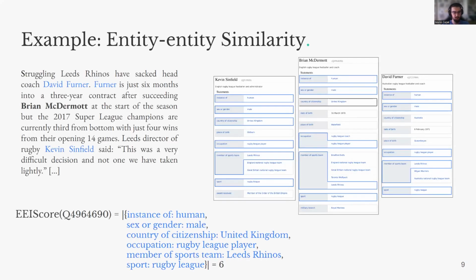Let's illustrate this in the same example shown earlier. In this article, there are 2 unambiguous entities, Kevin Sinfield and David Ferner. Brian McDermott has 6 statements that match statements of Kevin Sinfield or David Ferner, thus his EEI score is 6.